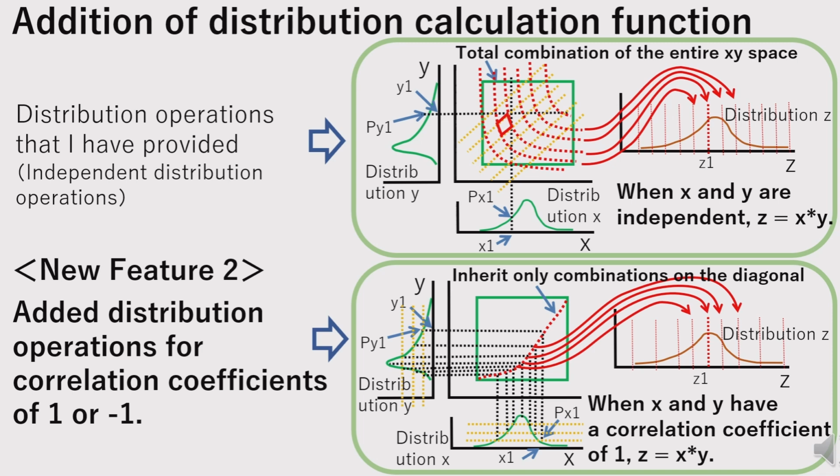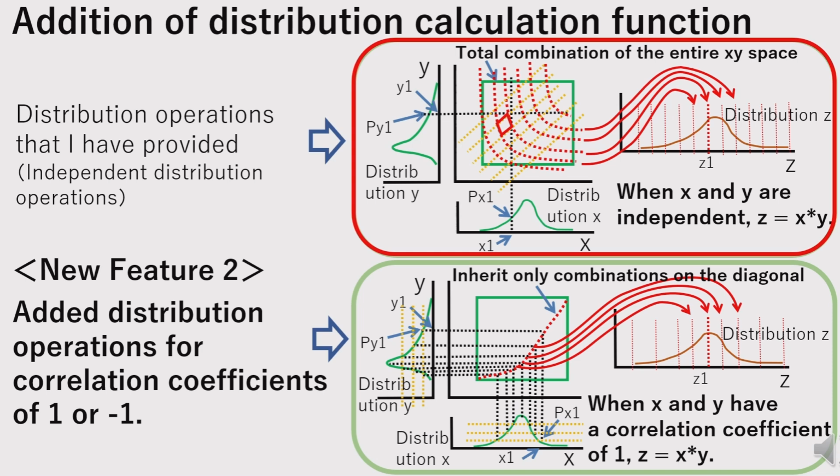Additional feature: operations on distributions with correlation coefficients of 1 and -1. When performing operations on distributions x and y, our previous method handled either the case where x and y are statistically independent or cases where their correlation coefficient lies somewhere between -1 and 1. In the case of statistical independence, for example, when calculating the distribution of the product z equals x multiplying y,